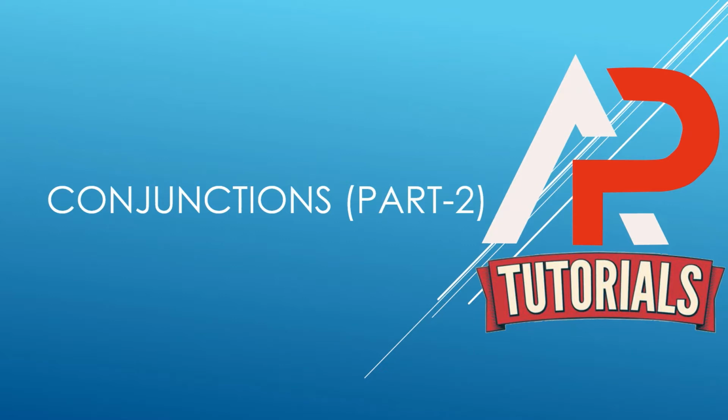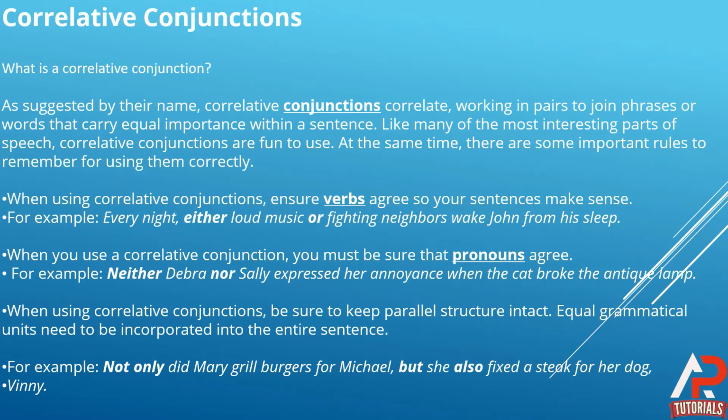So let's start. As this is the second video of our conjunctions series, the first topic here is correlative conjunctions. So what is a correlative conjunction? As suggested by their name, correlative conjunctions correlate.